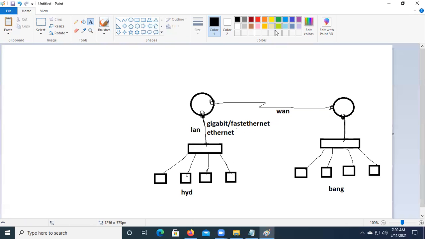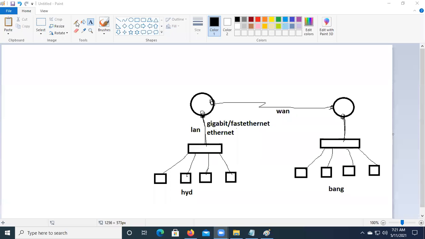So what is a router now? Router is a device which connects LAN and WAN. It is connecting your LAN network as well as your WAN network.